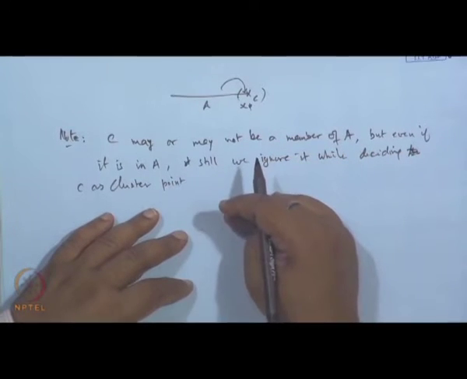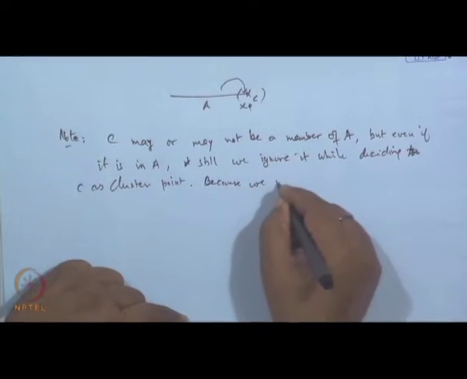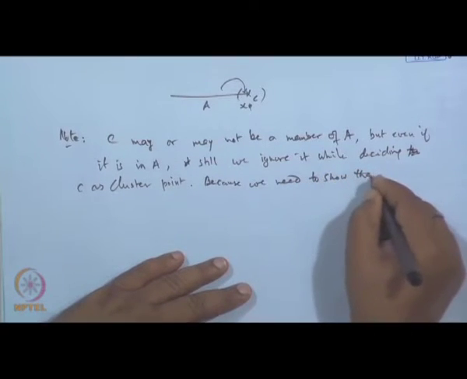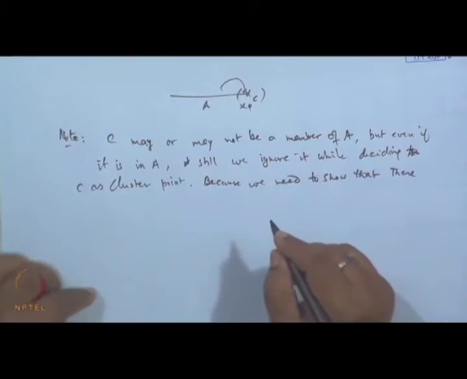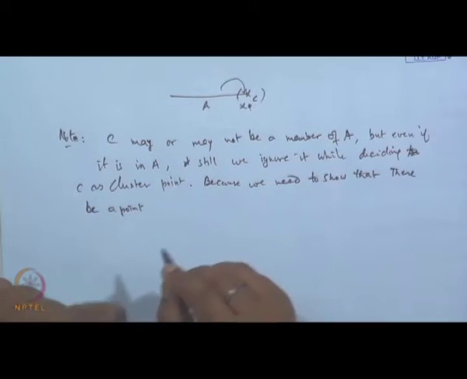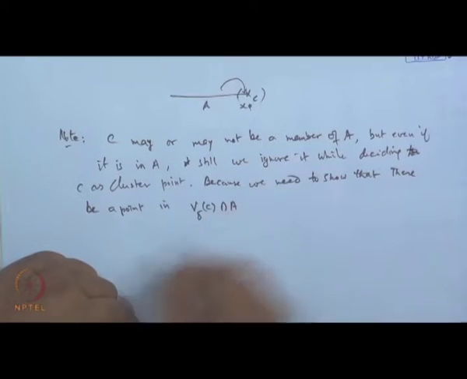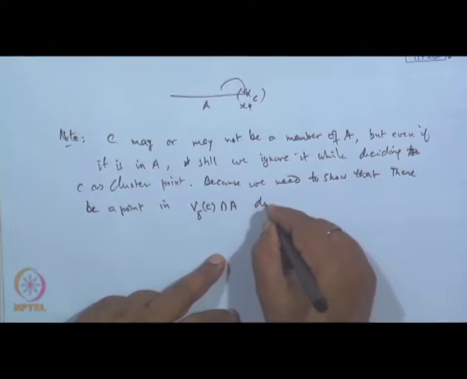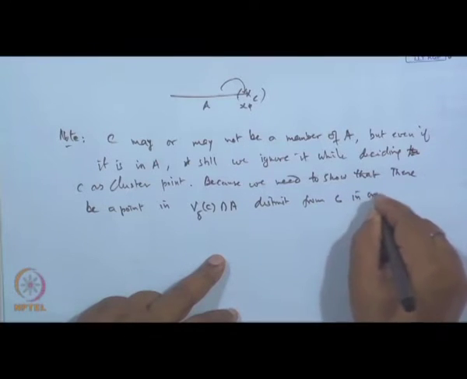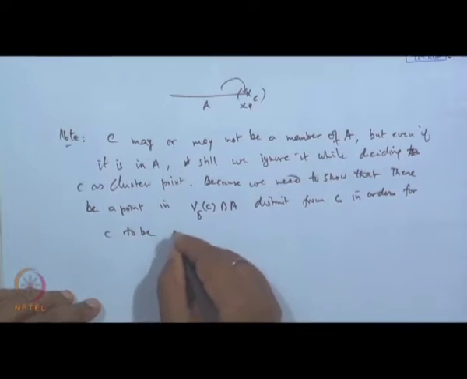What we require is to show that there is a point in the delta neighborhood of C intersection A, distinct from C, in order for C to be a cluster point.